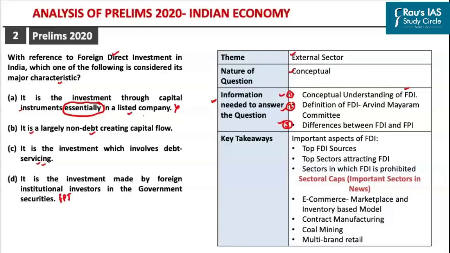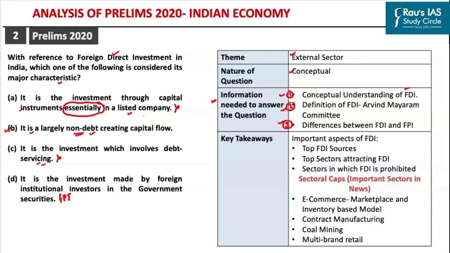Option C says it is an investment which involves debt servicing. We know from the conceptual understanding of FDI that this particular option is actually wrong. If you read option B carefully, it says it is largely a non-debt creating capital flow. When a foreign company makes an investment into India, it is actually a non-debt creating capital flow. So the answer to the question that was asked in Prelims 2020 is option B.